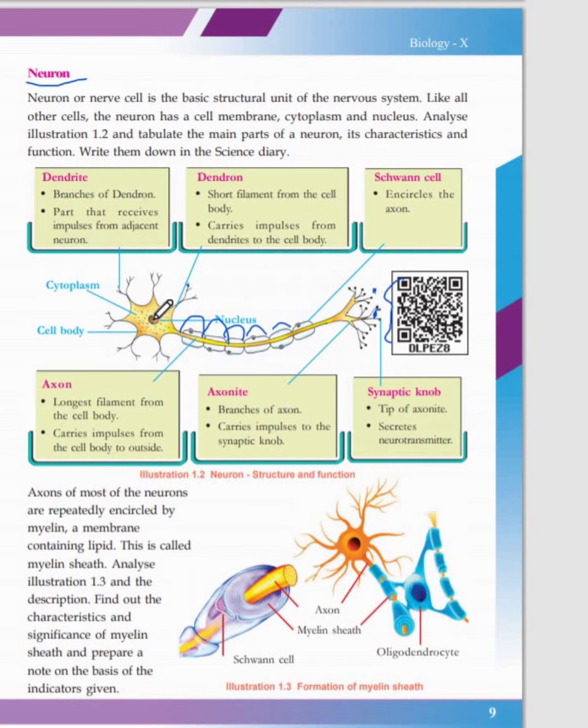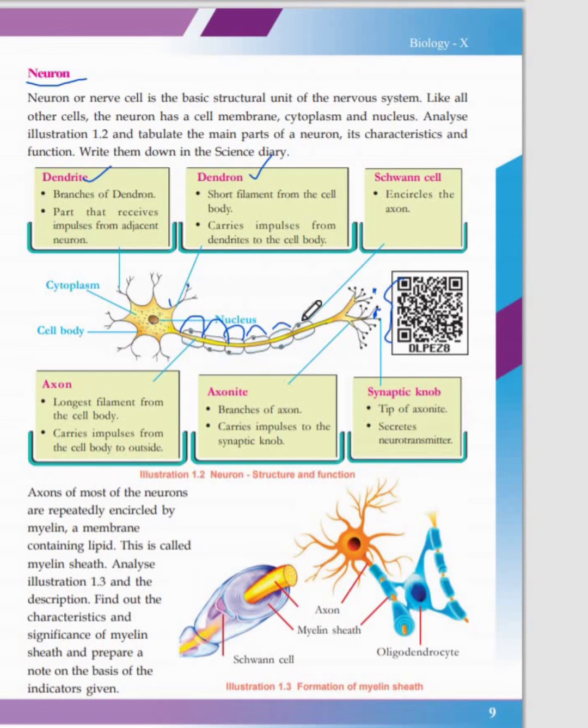This is the cell body, this is the nucleus, this is the cytoplasm, and the small projections are called dendrites. Dendrites are actually the branches of the dendron, and this part receives impulses from the adjacent neuron. Then this projection from the cell body is called the dendron. It's a short filament which extends from the cell body, and it carries impulses from the dendrites to the cell body.